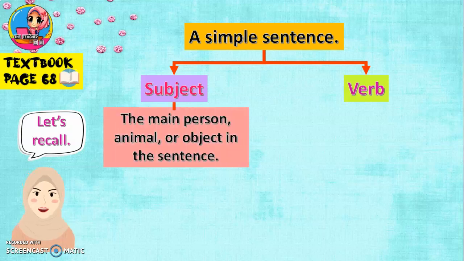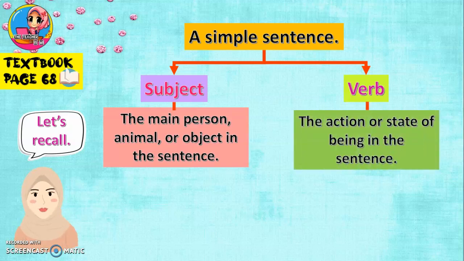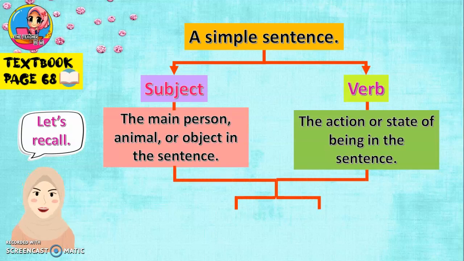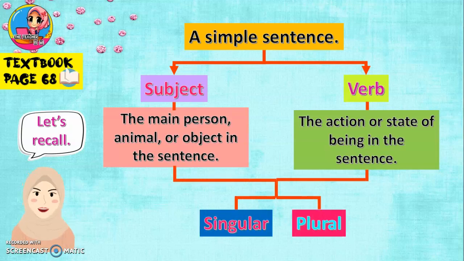Subject is the main person, animal or object in the sentence. Subject adalah orang, haiwan ataupun objek yang utama di dalam ayat. Manakala verb, the action or state of being in the sentence. Verb adalah kata kerja. So these both, subject and verb, can be written in singular or plural. Singular ni means satu, plural lebih dari satu. I hope you still remember the rule of subject-verb agreement.